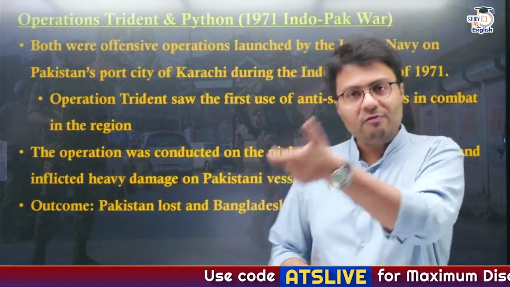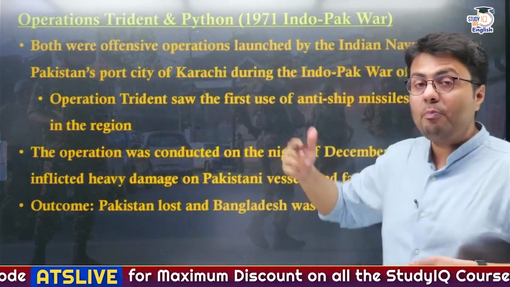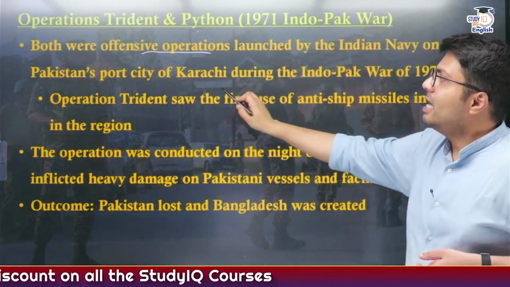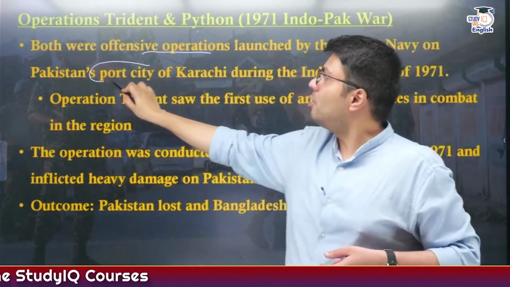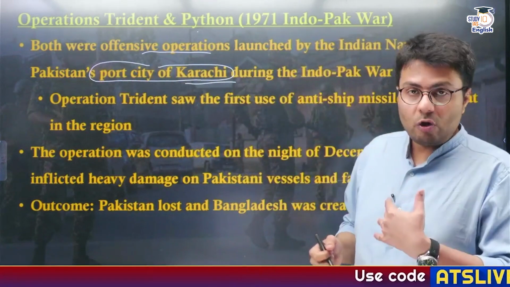Now on the Western Front, the Indian Navy launched Operation Trident and Python. Both of these were offensive operations launched by the Indian Navy in the port city of Western Pakistan, Karachi. Now, why is this operation significant?